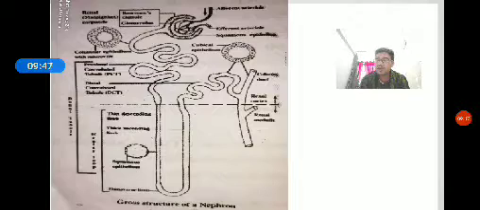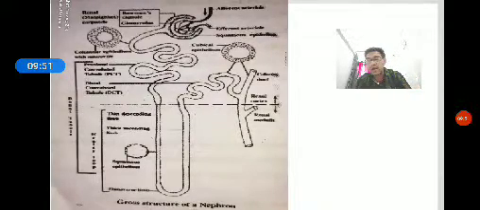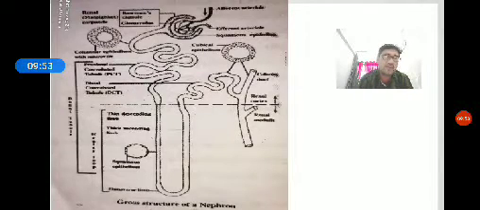These secreted wastes are potassium, hydrogen, and ammonium ions as well as creatinine and other waste materials. Thus, tubular secretion eliminates certain unwanted materials and controls the pH of the blood and salt balance.